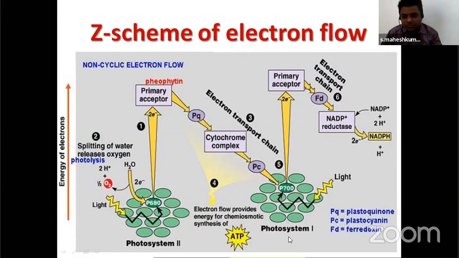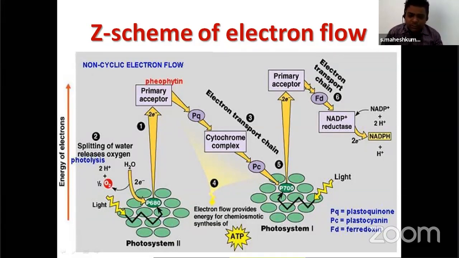So here, photosystem 1, the electrons are coming from photosystem 2. Main important point: from here also 2 electrons are releasing. From photosystem 1 also 2 electrons are releasing. But the refilling is that photosystem 1 receives the electrons again from photosystem 2.